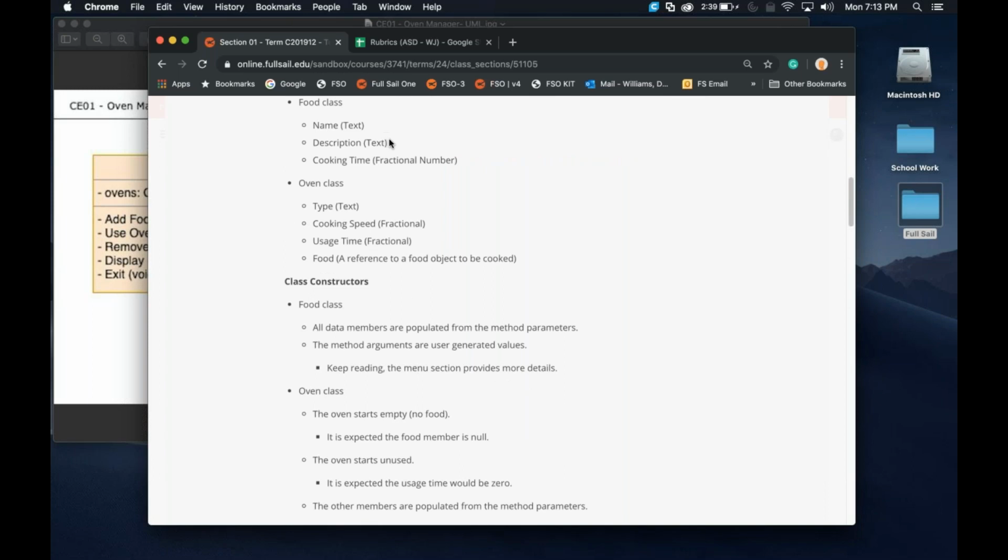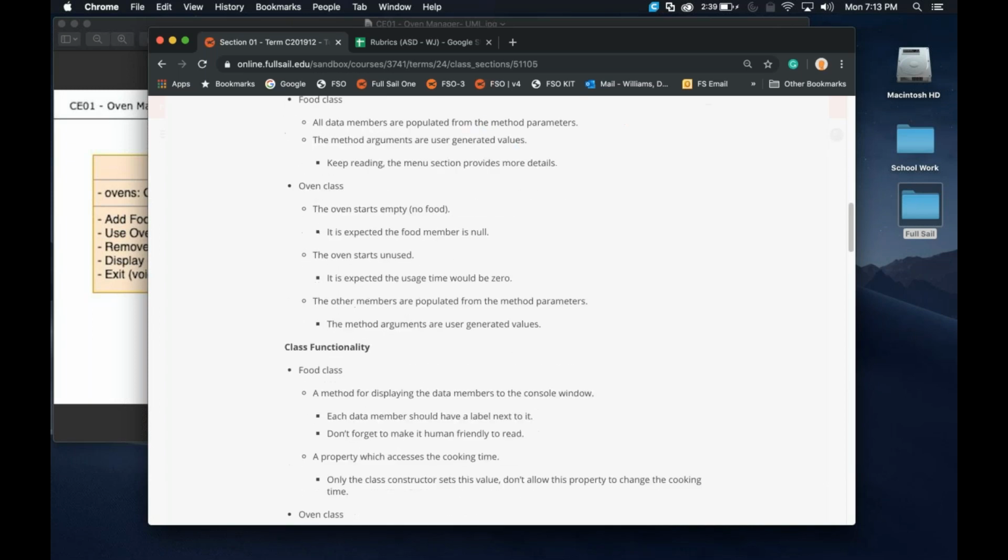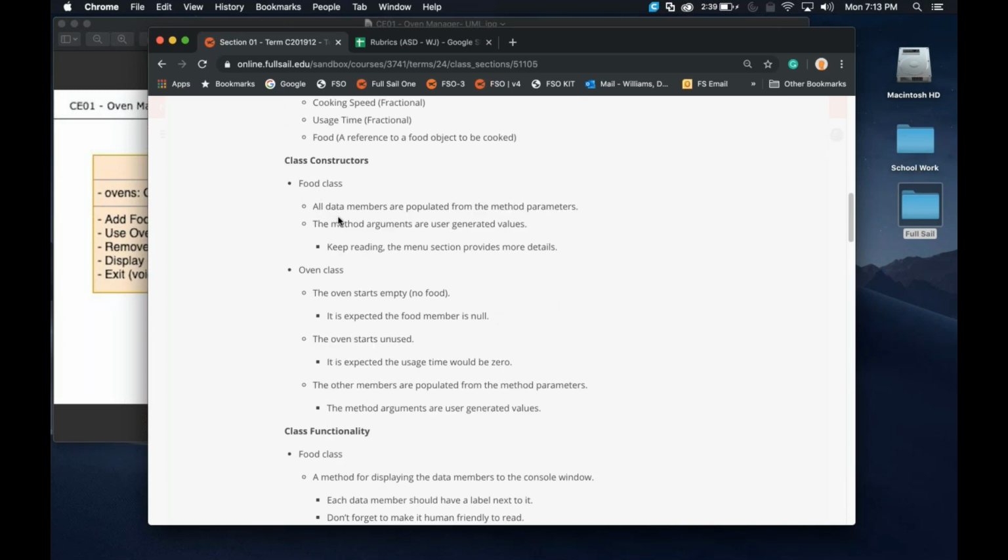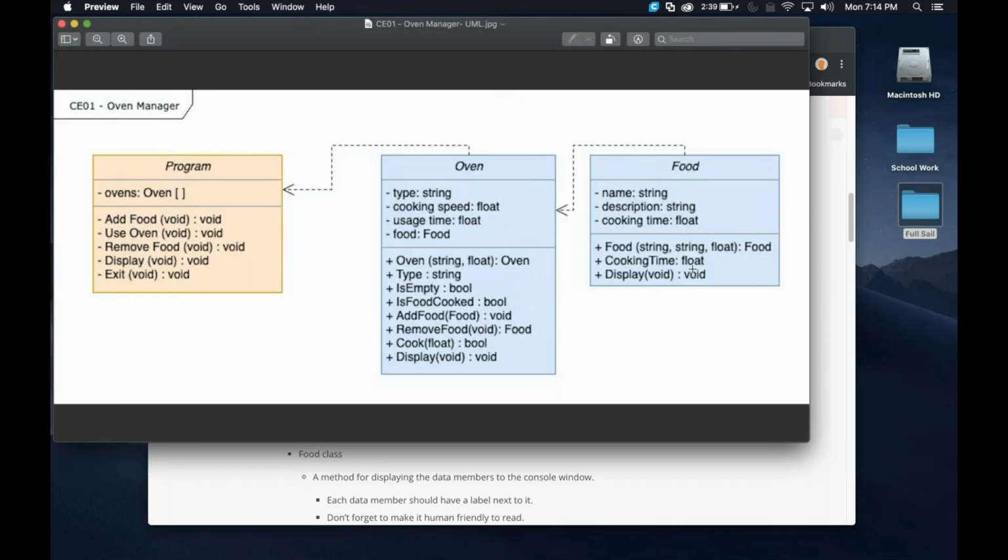Okay, so after we have these 2 things created, then we're actually going to start using them, right? Actually, we should probably go over the class constructors really fast because I wanted to make sure we talk about this. Basically, you're going to be using all the data members populated from the parameters. So what that means is you should be creating each individual constructor function, and those are going to be listed right here as well. So food, and you're going to need to bring in a string, and a float in order to set the name, description, and cook time. So this right here is that constructor function to create the food item.